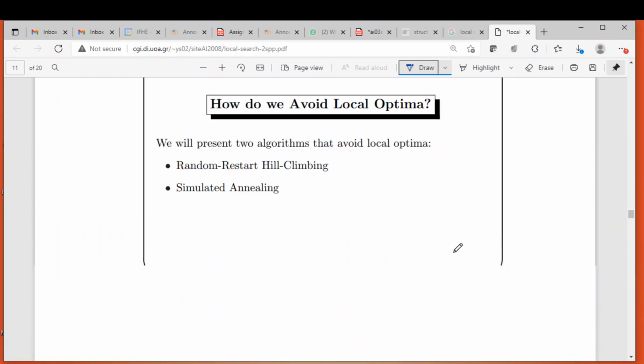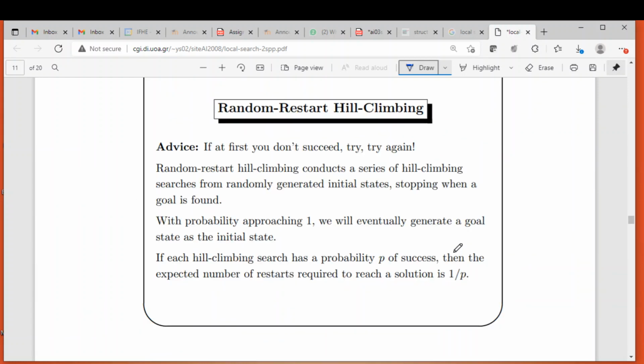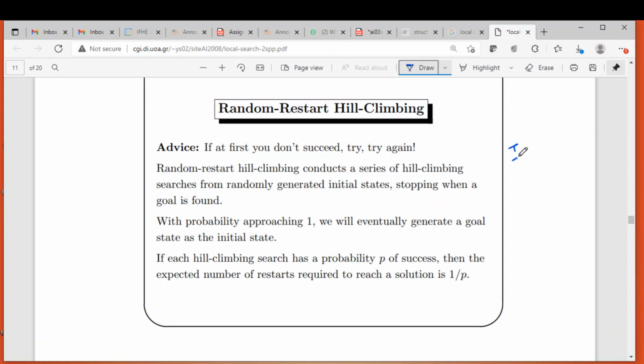Now we are discussing the random restart hill climbing algorithm. I think you remember it. The algorithm randomly starts with an initial state and proceeds as per the normal hill climbing algorithm. It may either find a solution or get stuck. If it finds a solution, it is fine.